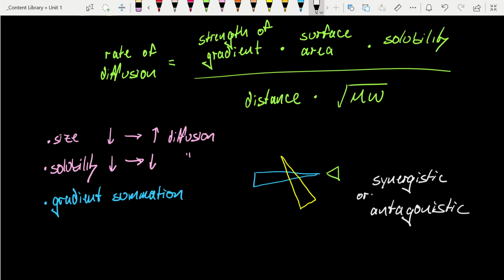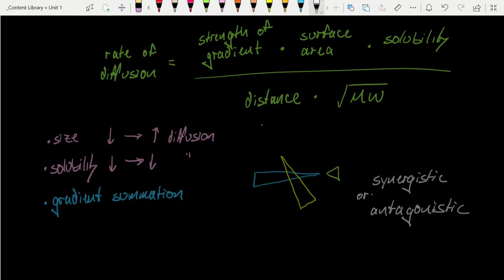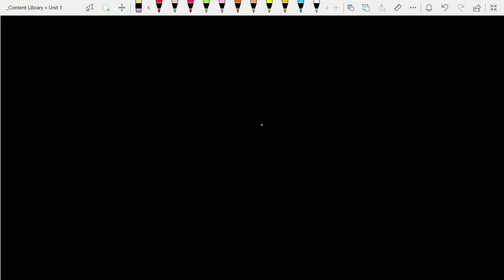We'll see this example with somite formation where we have several gradients involved. We have a notch gradient, we have competing interests with a retinoic acid gradient and an FGF gradient which cancel each other out. And this defines areas where we can make cuts in tissue to create somites. And so the idea of gradients and diffusion applies to all of the concepts that we're talking about simply because as these small molecule signal transducers are communicated, we have to keep in mind that they're all affected by these mechanisms.